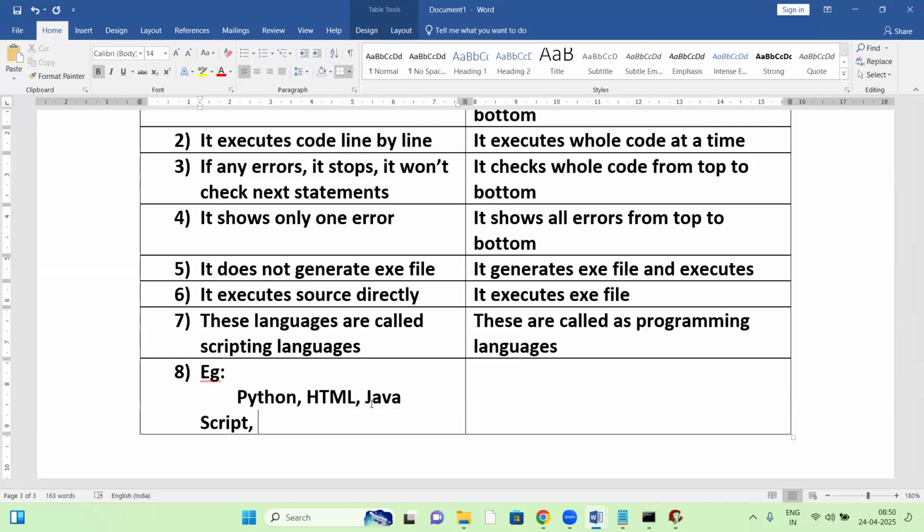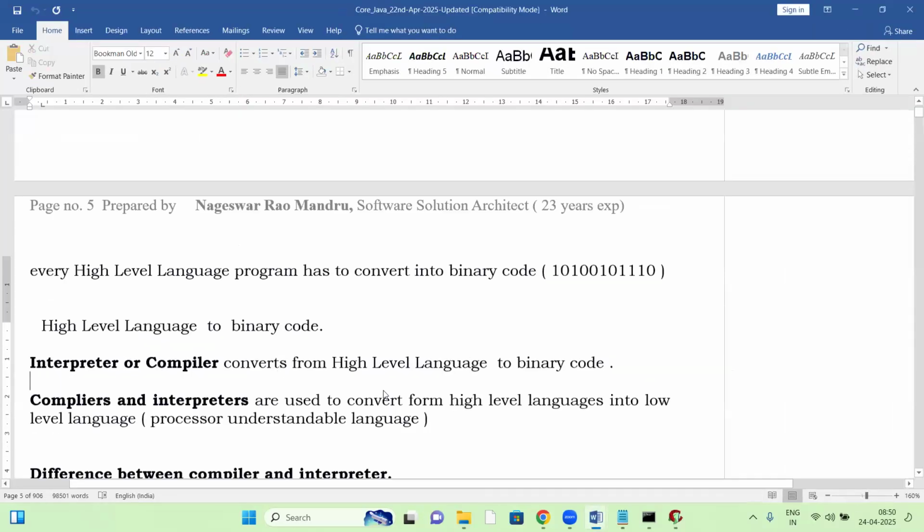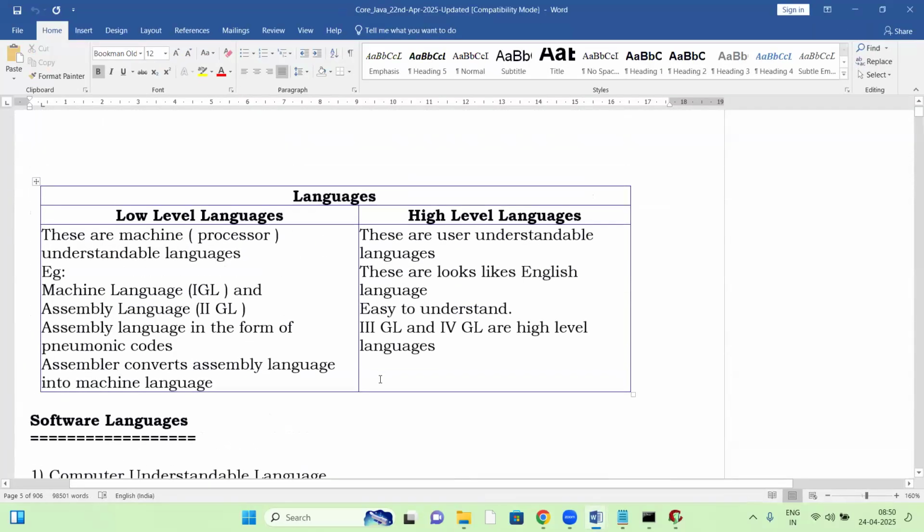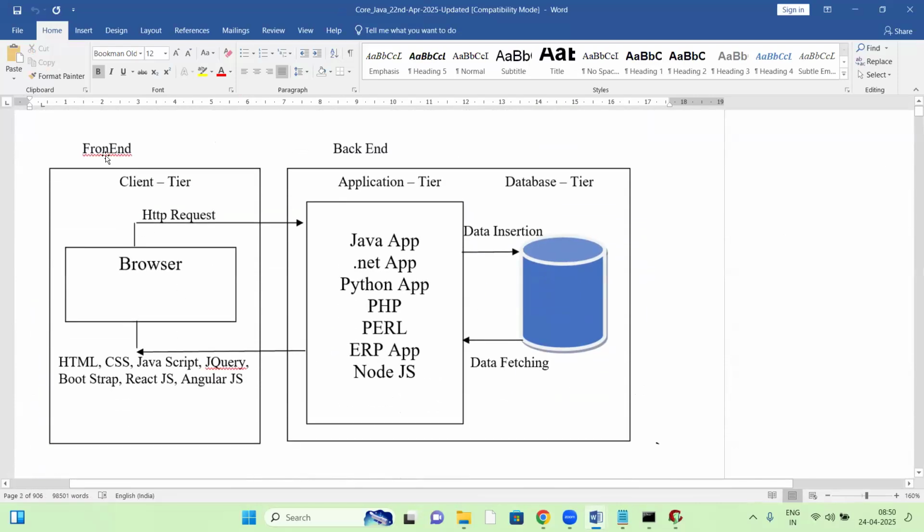JavaScript is different, Java is different. JavaScript is not Java. Where does JavaScript come, where does Java come? JavaScript is a front end language. Java is a back end language. JavaScript is used at the client side for client side validations. Java is used at the server side to perform server side transactions, like working with the database and all server side business logic.